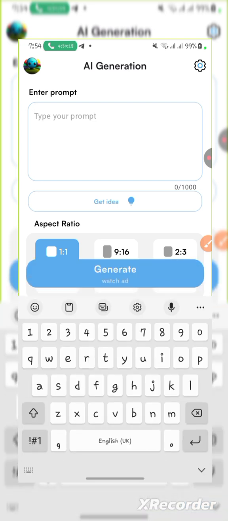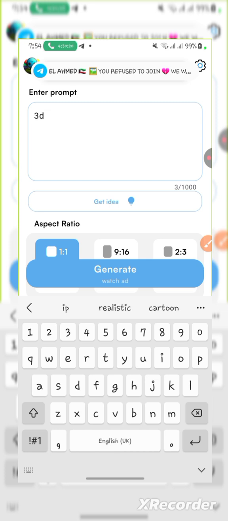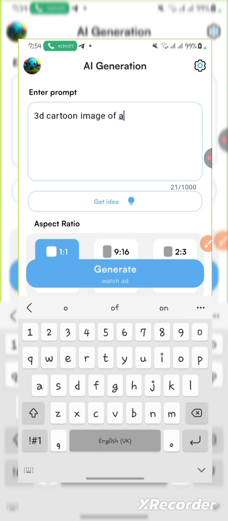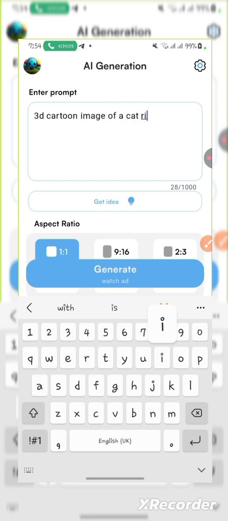Let's go for a 3D cartoon image of a cat riding a bicycle. Just a short one. 3D image of a cat riding a bicycle.